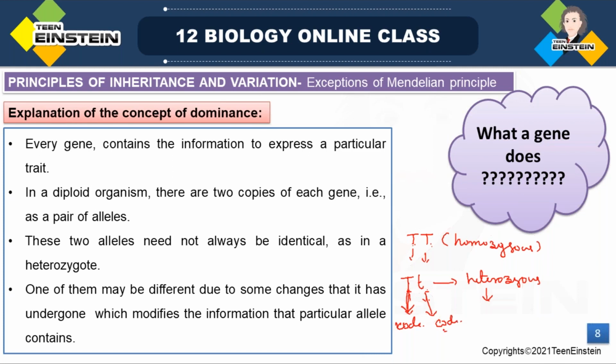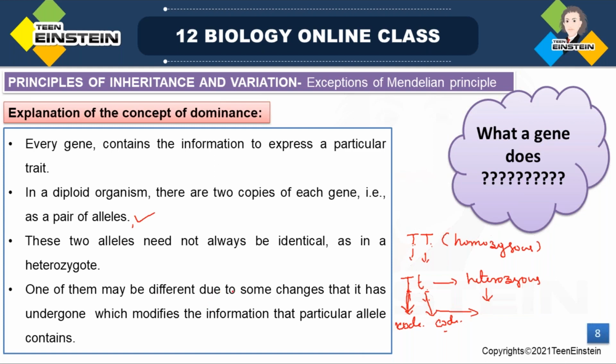So there will be some modification in the information that a particular allele carries. Every gene contains information to express a particular trait. In a diploid organism, there are two copies of each gene. We have already said these copies, or different forms of the same gene, are called alleles.